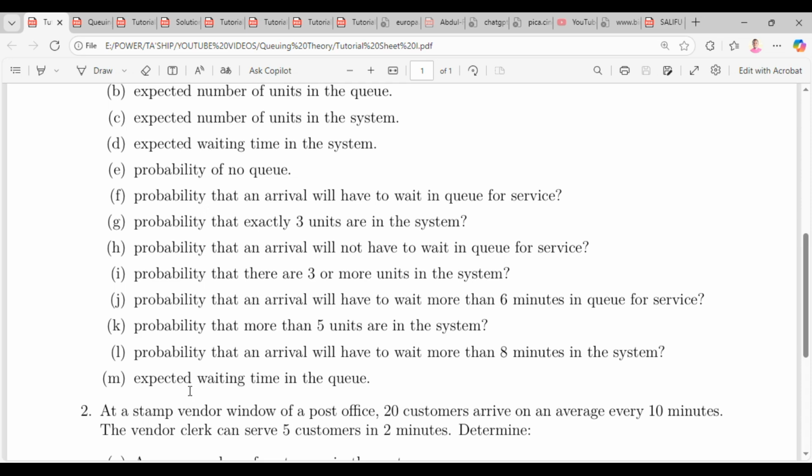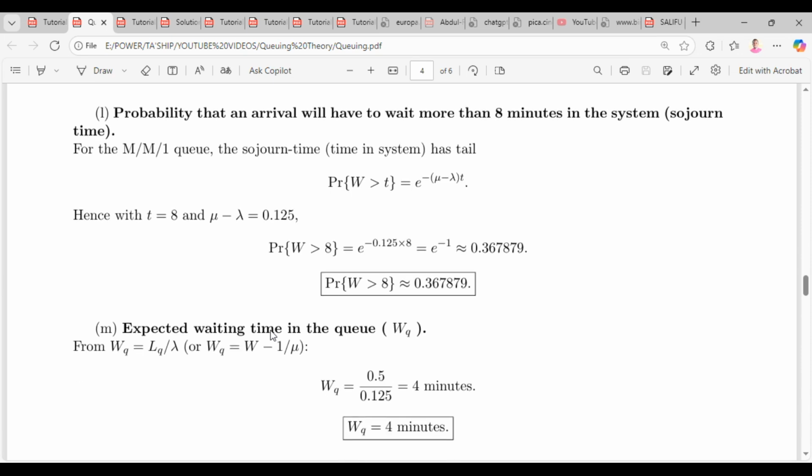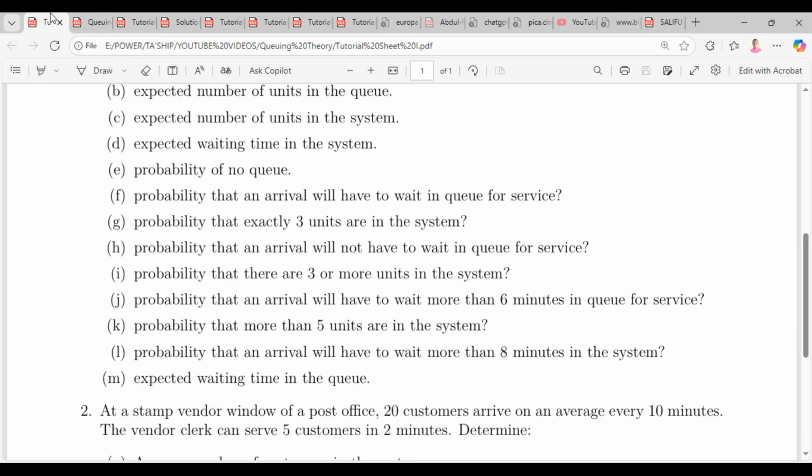Okay, let's look at the last question. We have to determine the expected waiting time in the queue. Yes, so that's the W, but this particular one is in the queue, so it's WQ. WQ can be calculated simply by taking LQ divided by lambda. So that would be 0.5, which was our LQ, divided by our lambda, which is 0.125, and we get 4 minutes. Okay, good. So this is our first question. Let's quickly look at the second one.